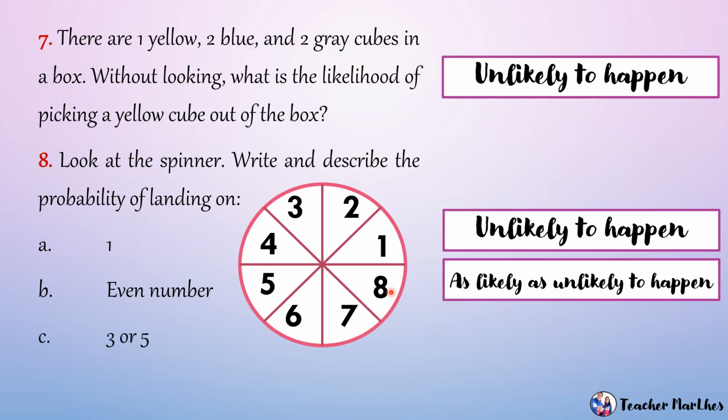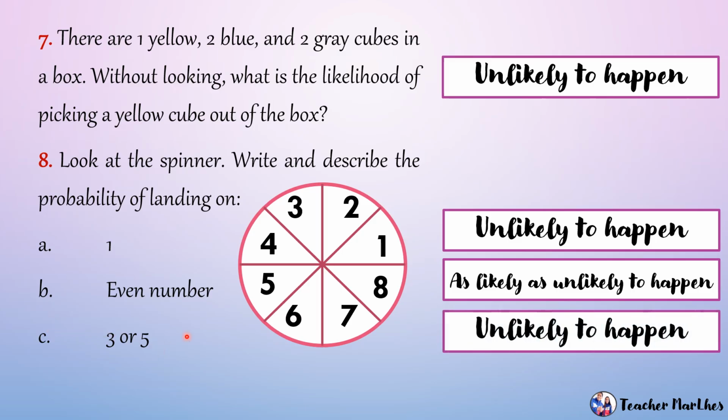Letter C, 3 or 5. So, we have 3 or 5. Meron lamang dalawa. Over 8. So, 2 numbers over 8 numbers. So, hindi siya nangalahati. So, hindi siya 4. Hindi din siya 0. So, ang probability ng letter C ay unlikely to happen.